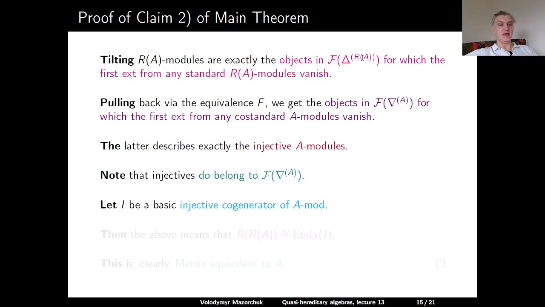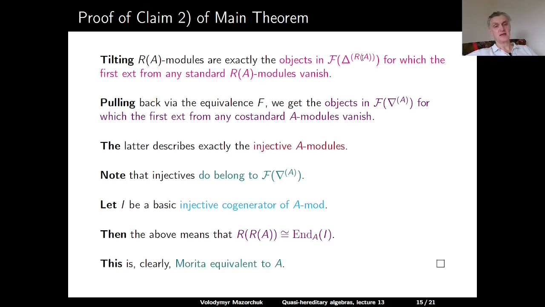So let I be a basic injective cogenerator of A mod, then the above means that if we take the second Ringel dual of A, we will get the opposite of the endomorphism algebra of I over A. And this is clearly Morita equivalent to A.